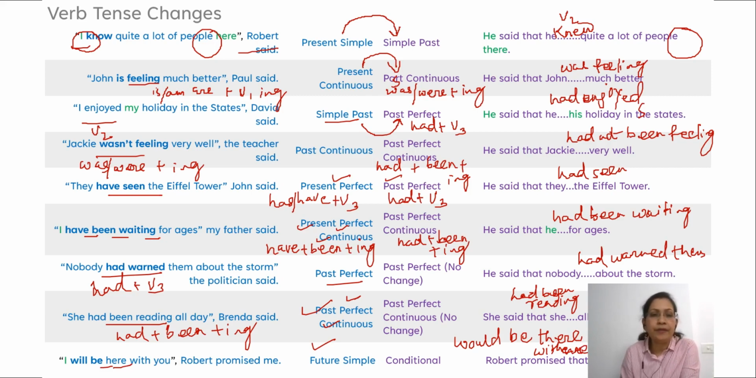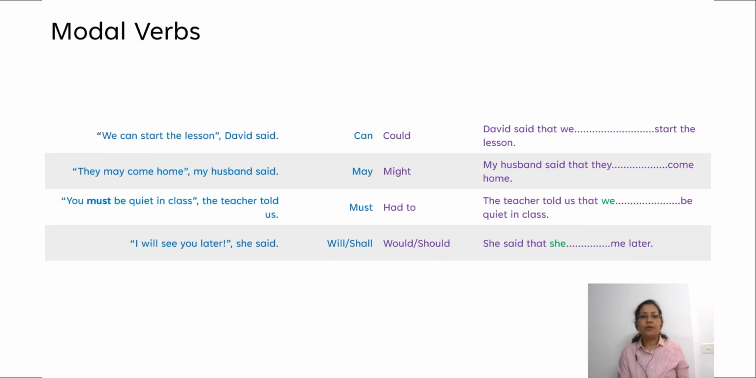The reporting verb in various tenses takes a change only when the tense of the reported speech takes a change, when the reporting verb is in past tense, like said. So let's see the cases of sentences where we use modals. Modals like can, may, must, or will or shall. How do they change? Can changes to could, may changes to might, and must changes to had to. Will or shall changes to would or should.